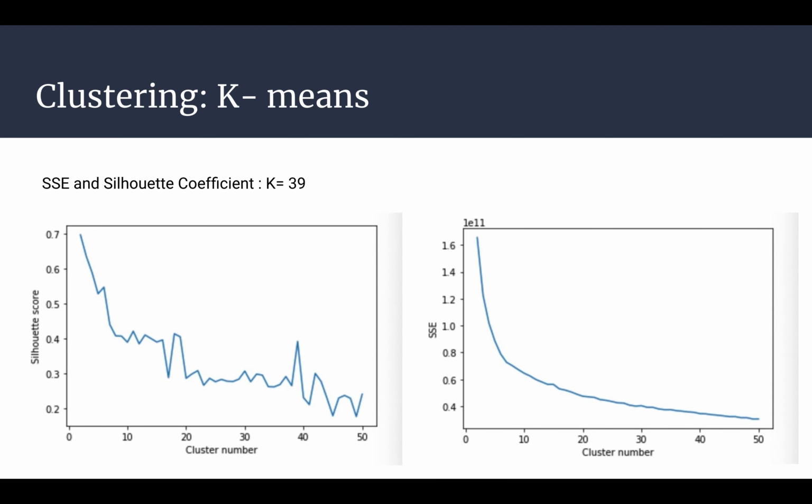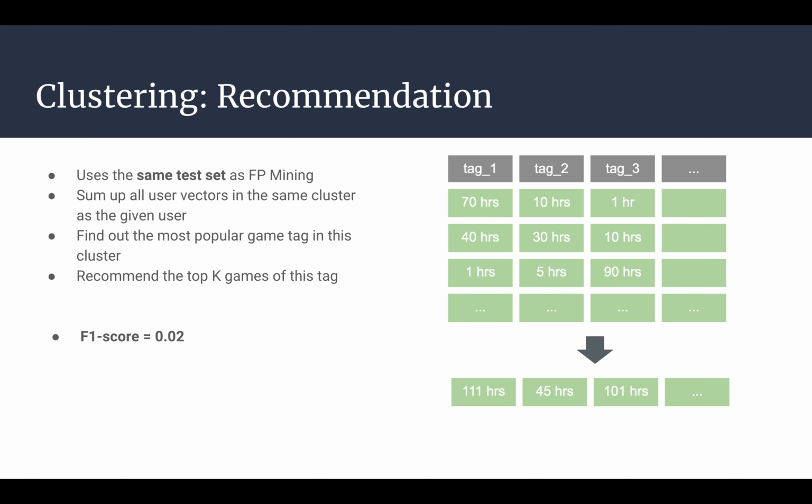We used k-means clustering and selected k equals 39 based on the SSE and the silhouette coefficient. As for the recommendation, we used the same test set as the previous FP method. For each cluster, we sum up the user vectors into one vector and selected the most popular game tag. From there, we recommend the top K games for this tag. We finally got an F1 score of 0.02, which is worse than the previous FP model.